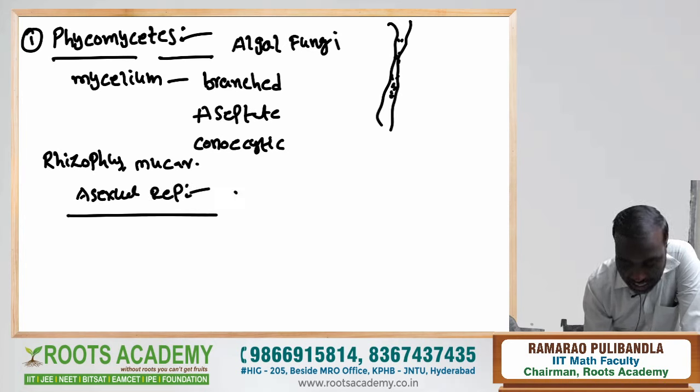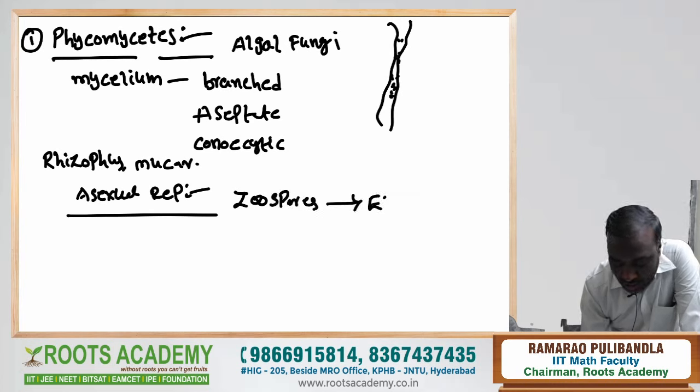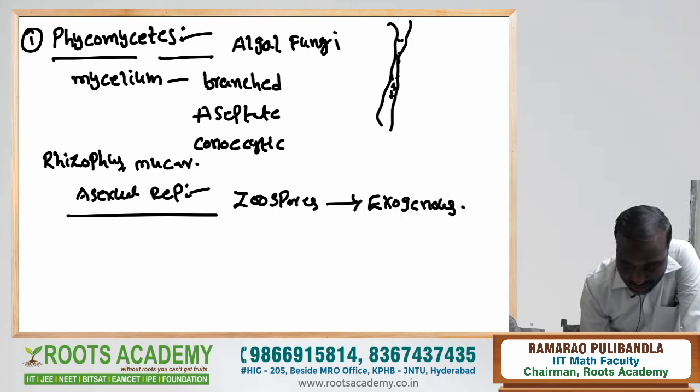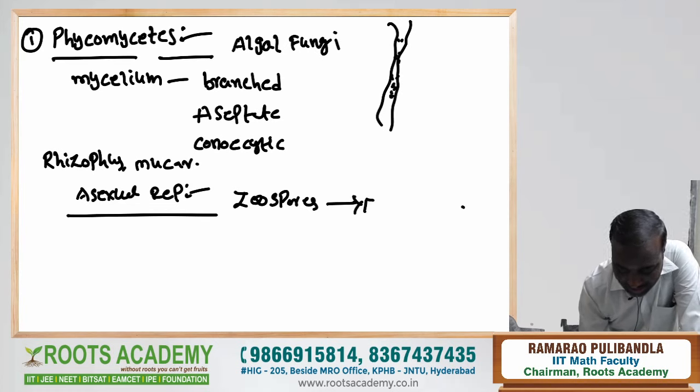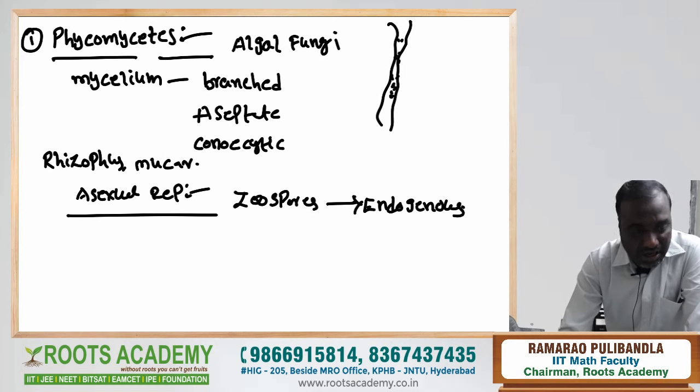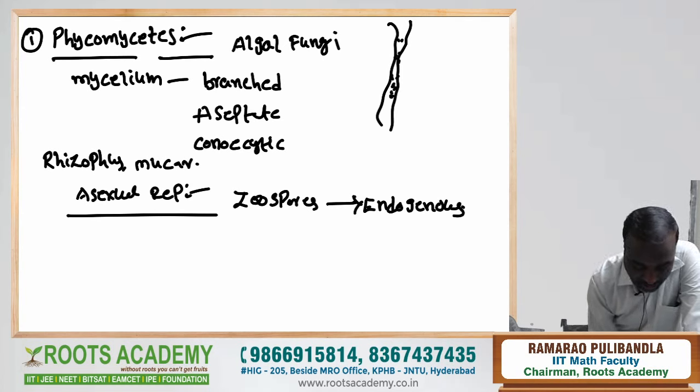Next, asexual reproduction. Asexual reproduction is carried out by formation of zoospores. Sorry, zoospores are always of endogenous origin. Endogenous origin.